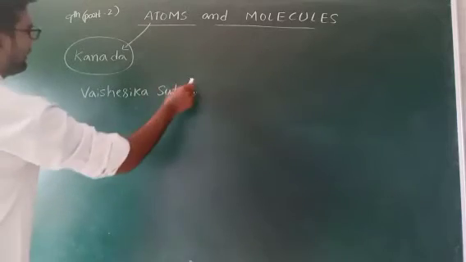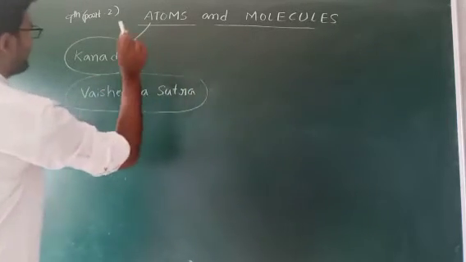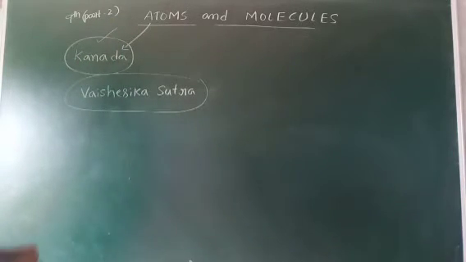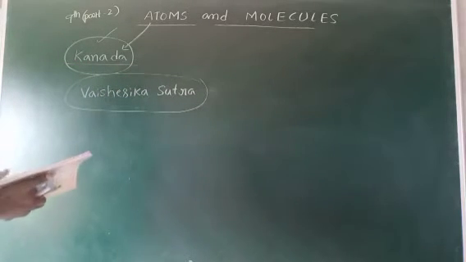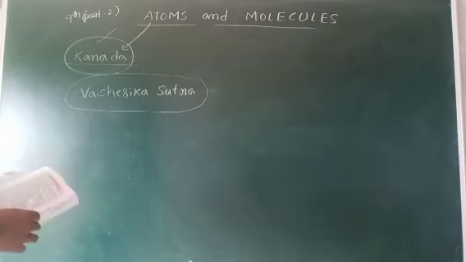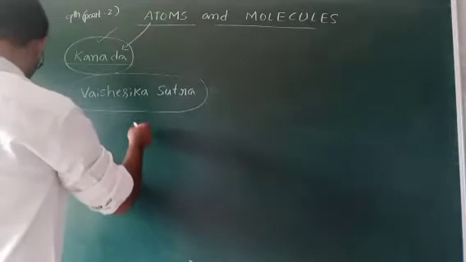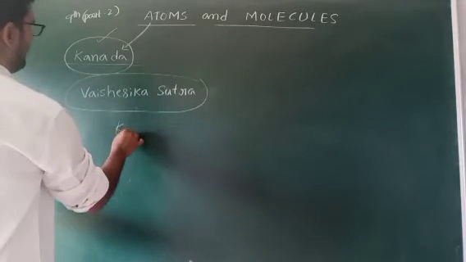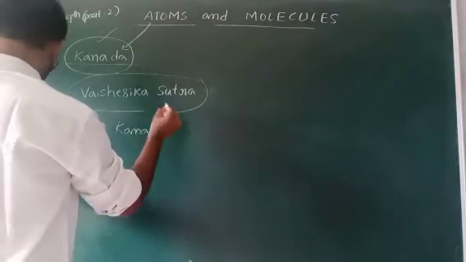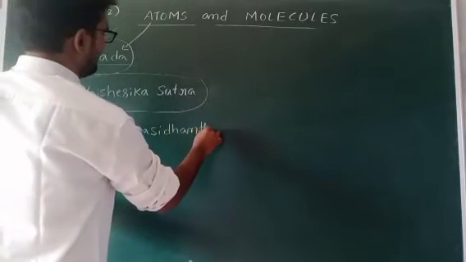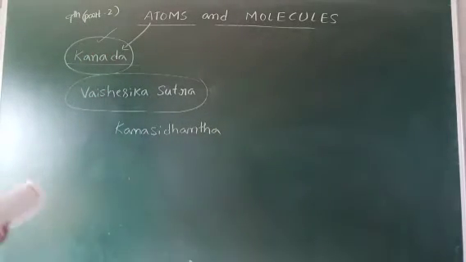Now in the Vaisheshika Sutra, he mentioned that a smallest particle is present in the universe. That one is named Kana. After that, he named it Kanasiddhanta. Actually in Telugu, Kanasiddhantam. Okay? Kanasiddhantam.